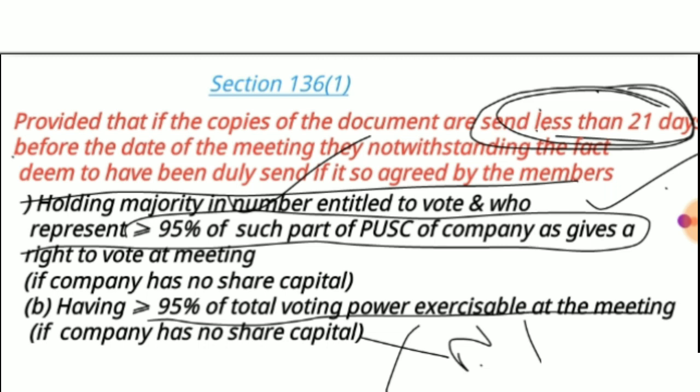If the company does not have share capital, members holding not less than 95% of the total voting power say that we approve this, no problem. They are sending less than 21 days, but we are agreeing, we don't have any problem. In that case, the Companies Act is also silent. That is, the Companies Act also says okay, if you don't have any problem, no rejection, you can do so, we will not put any restrictions on the same.